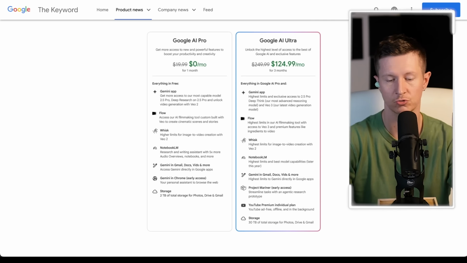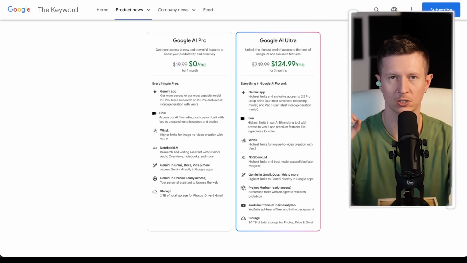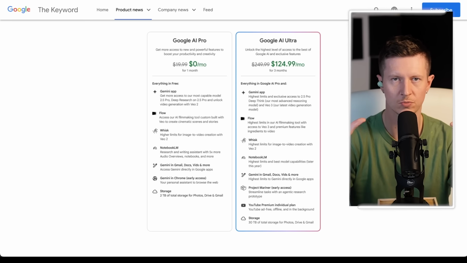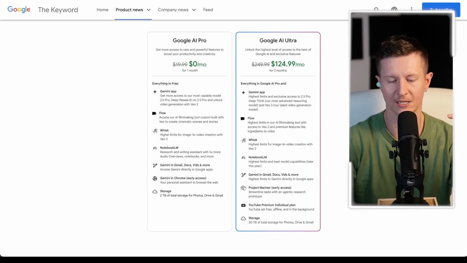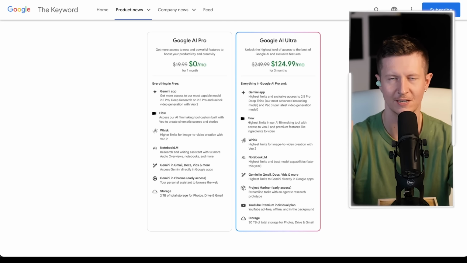You also get the Gemini app, Flow, which is the AI filmmaking tool, access to Whisk, which allows you to use their Imagine 4 image model, Notebook LM, which allows you to turn information into podcasts, and Project Mariner, which is an agentic platform. And you also get YouTube Premium included, which is quite good. At least you can delete a couple of your other subscriptions, as well as storage. You get an insane 30 terabytes of storage, which is quite simply a ridiculous amount of storage. Now, I already pay for storage and YouTube Premium. However, this plan is currently only available to customers in the US before they roll it out to others soon.